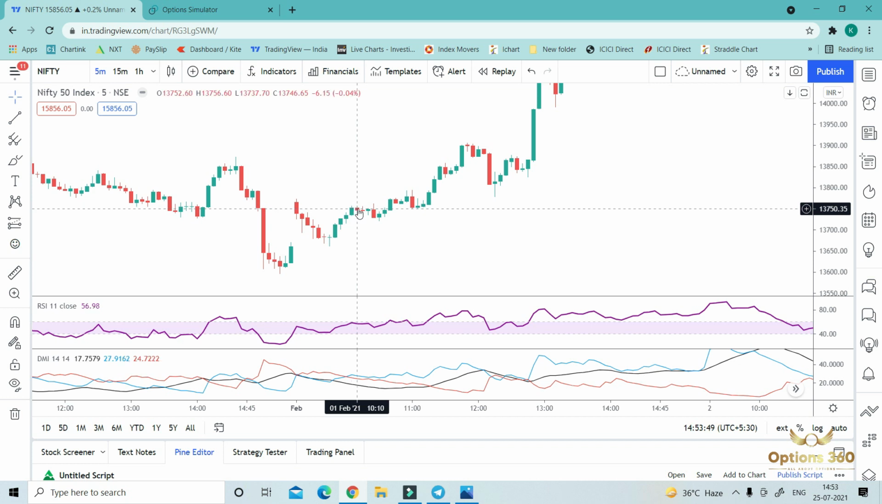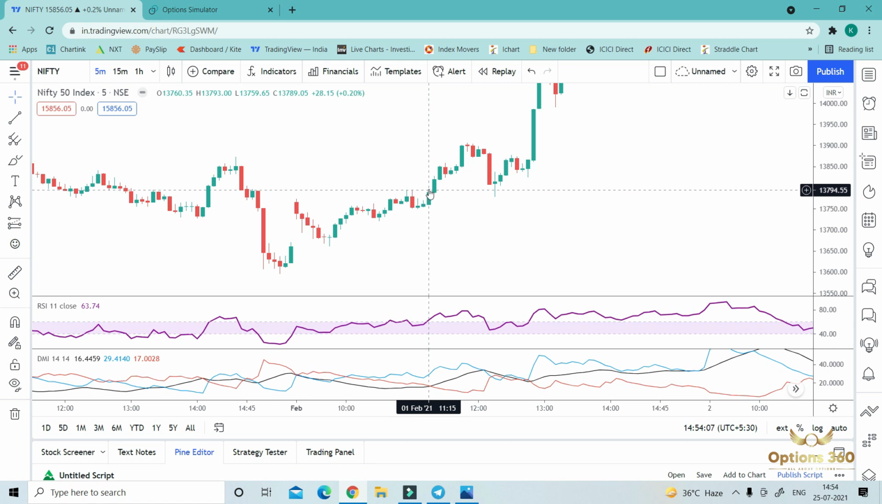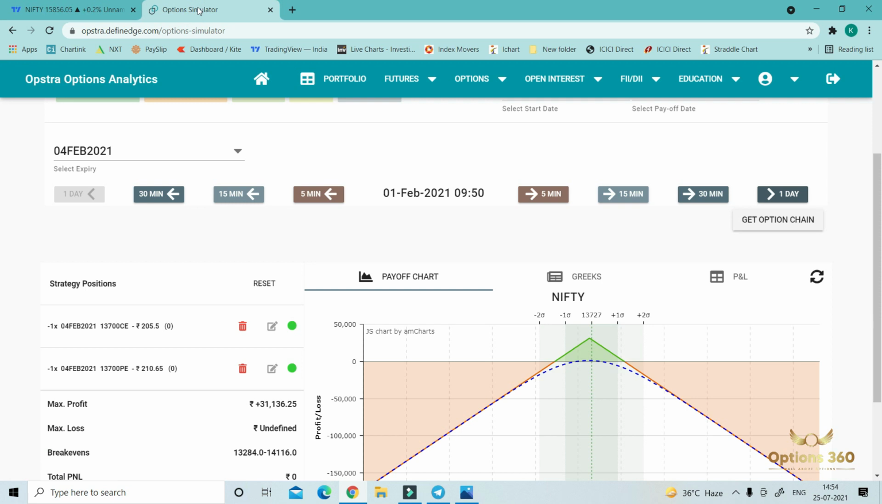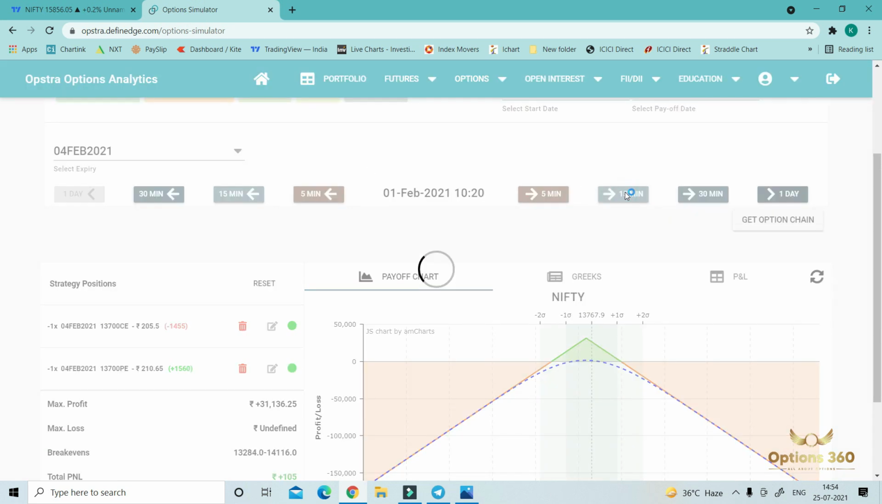Nifty didn't move at 10:30, and didn't touch 800. But what happened here? Around 11:15 Nifty was trading around 800. Around 11:20, so what will we do? Around 11:20, move to 11:20.